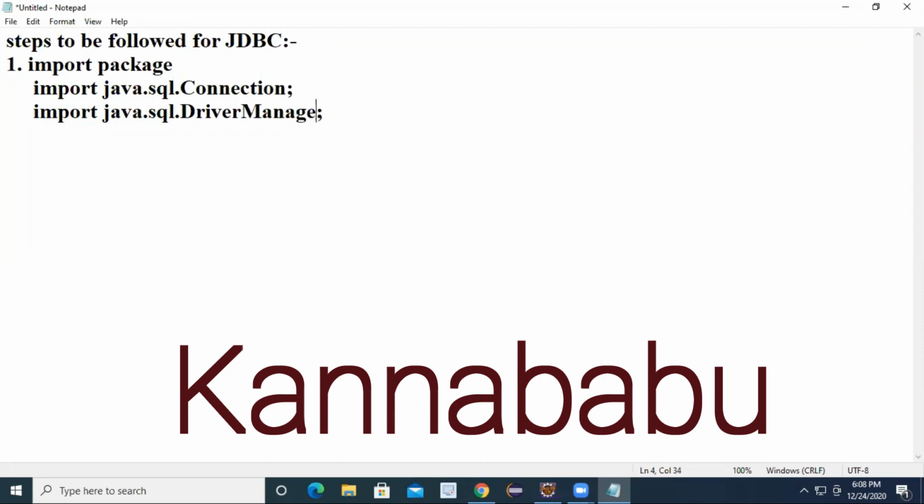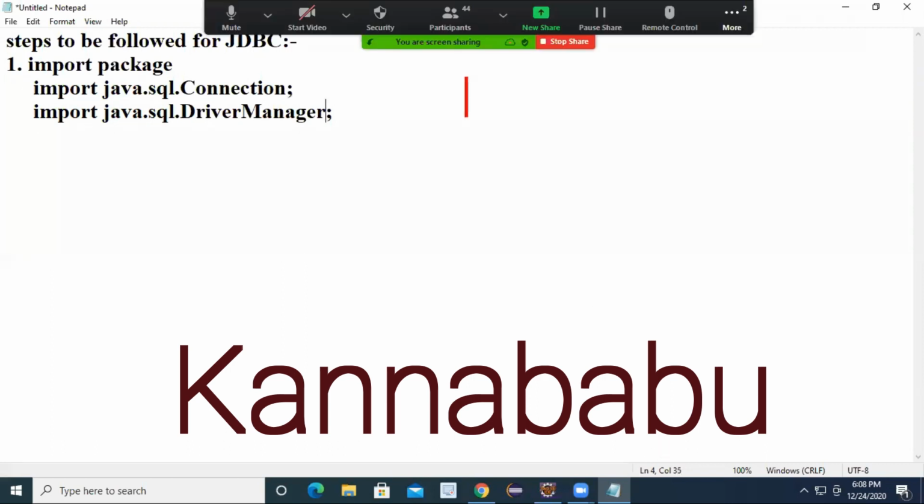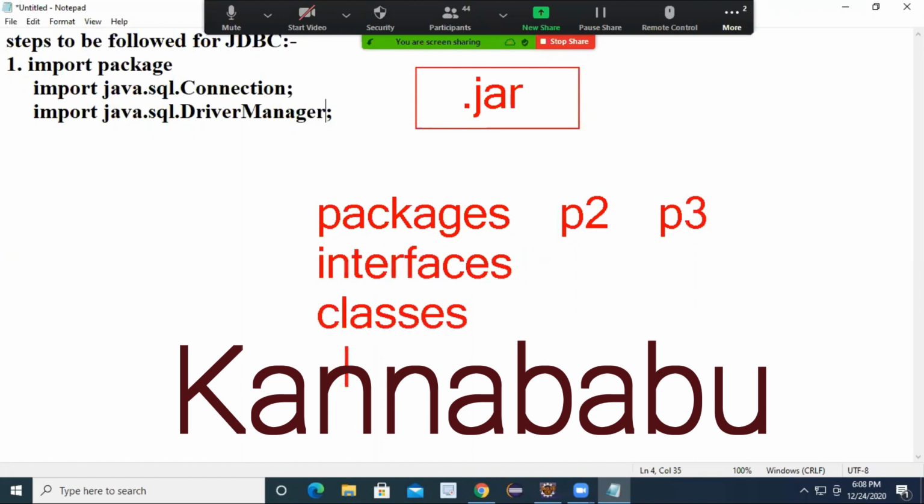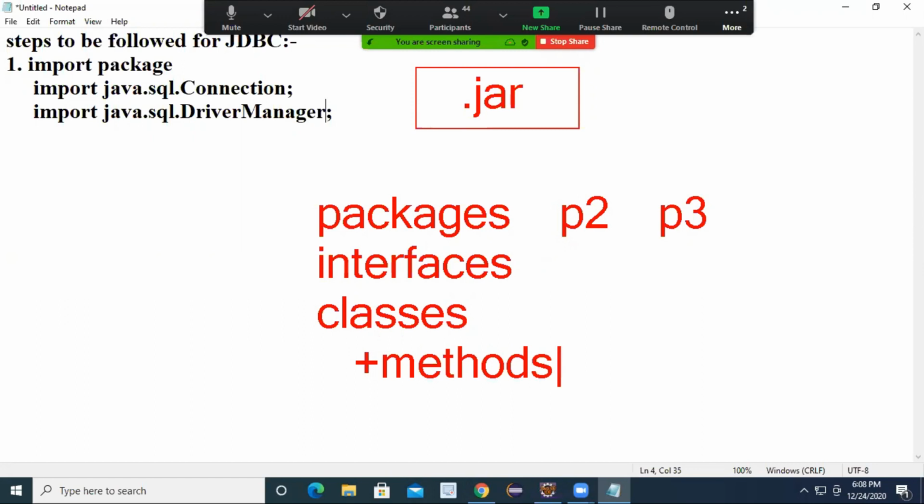Yesterday I already told you about package. What is package? Package is a collection of classes. What is jar? Jar is a collection of packages. Is it clear? Jar file is Java archive. Jar is a collection of what? Packages. Package 1, package 2, package 3, etc. Package consists of interfaces and what? Classes. Interfaces, classes.